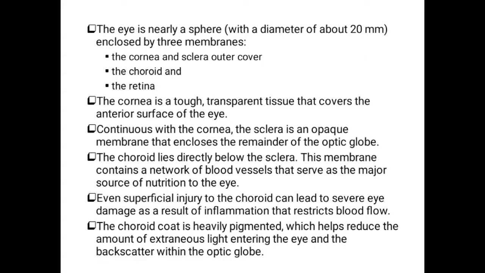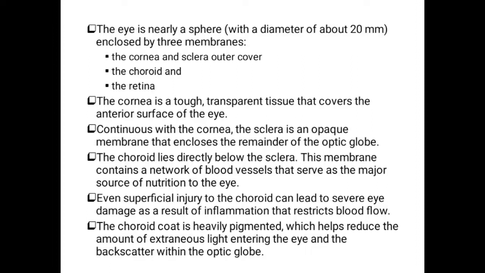Through the cornea only, the light is able to pass into the eye. So the cornea should always be a transparent medium. Continuous with the cornea there is the sclera, which is present in the posterior part of the outer layer. It is an opaque region.